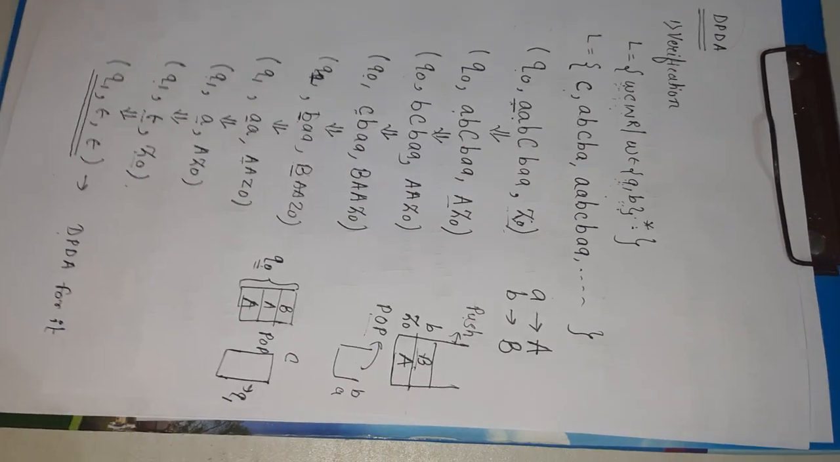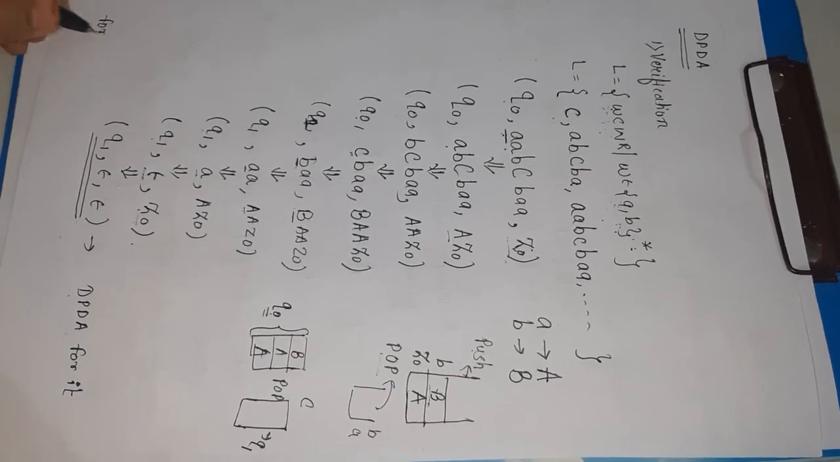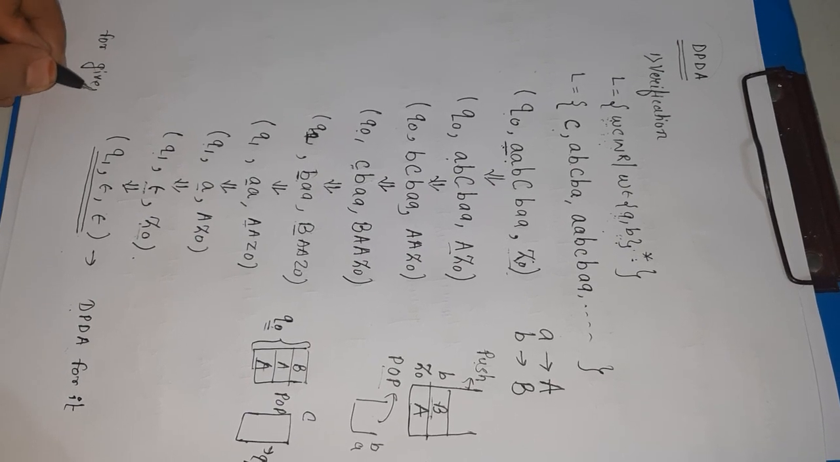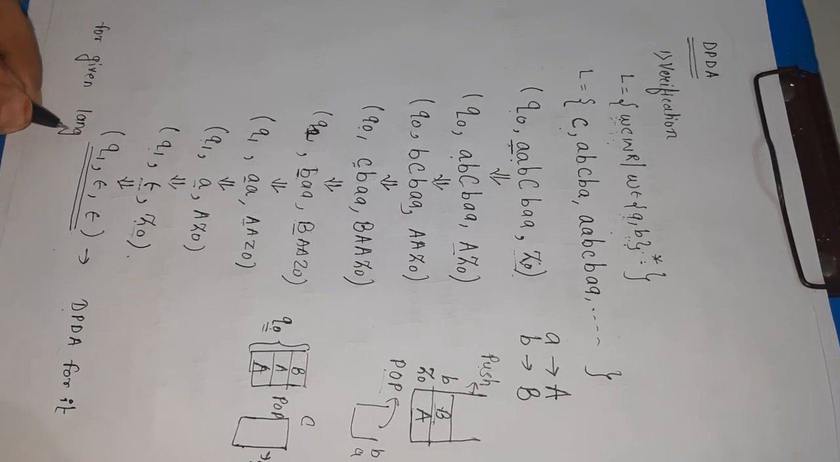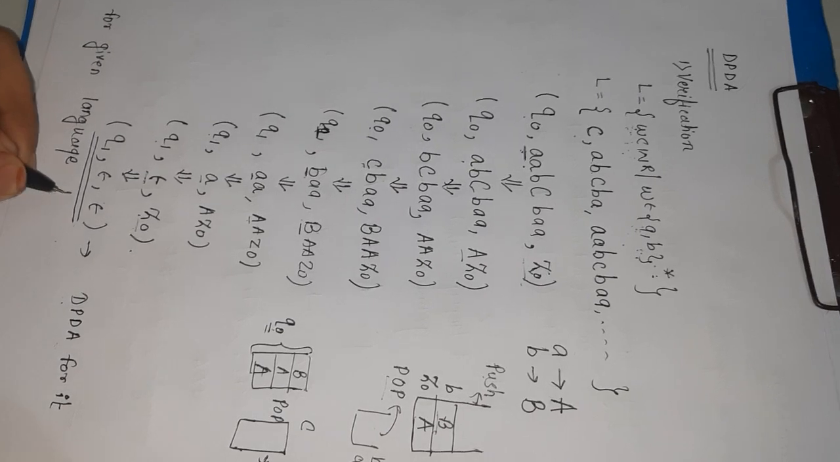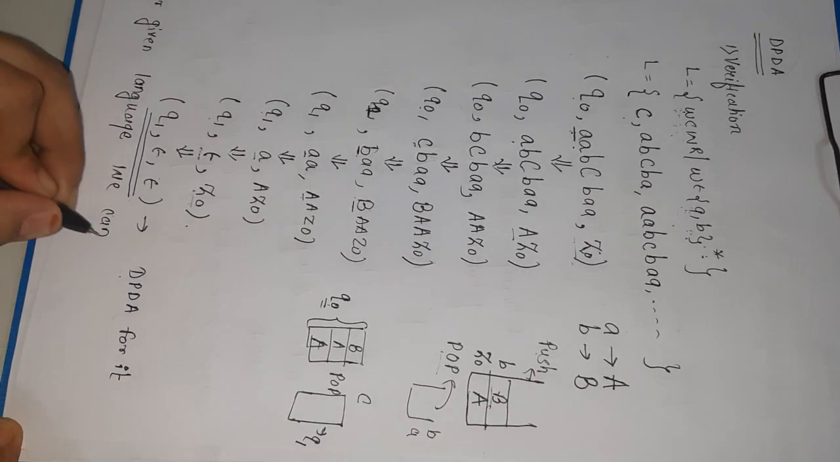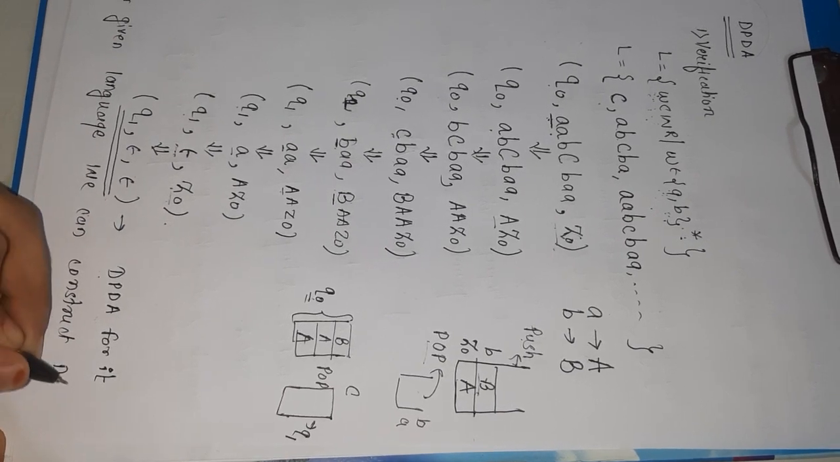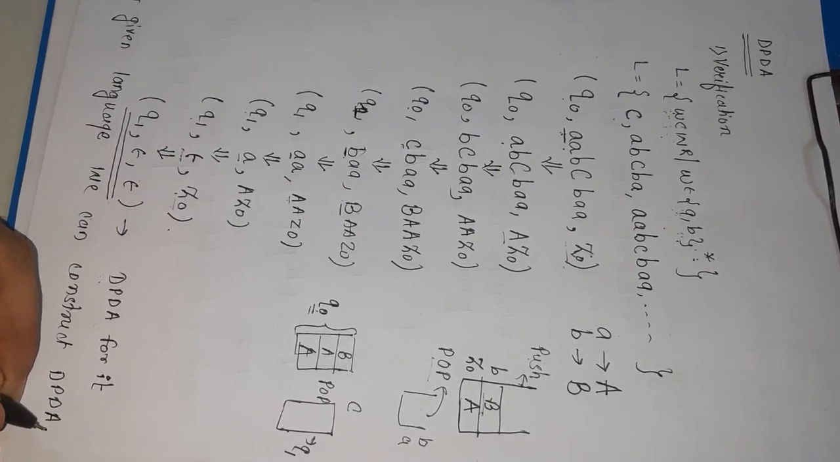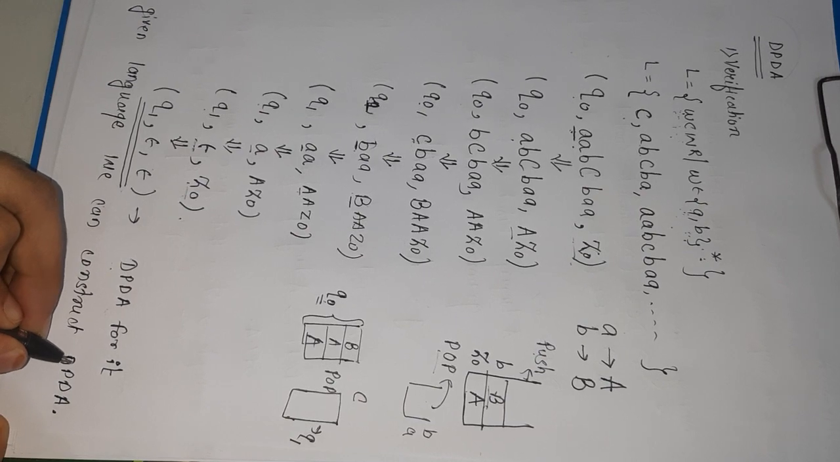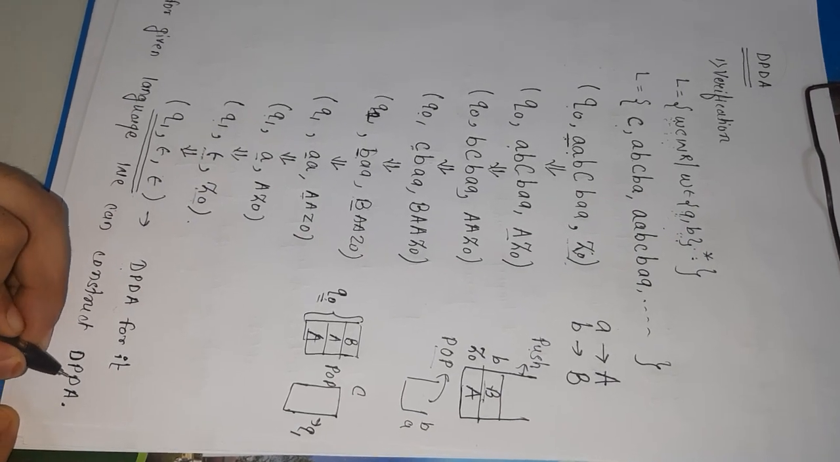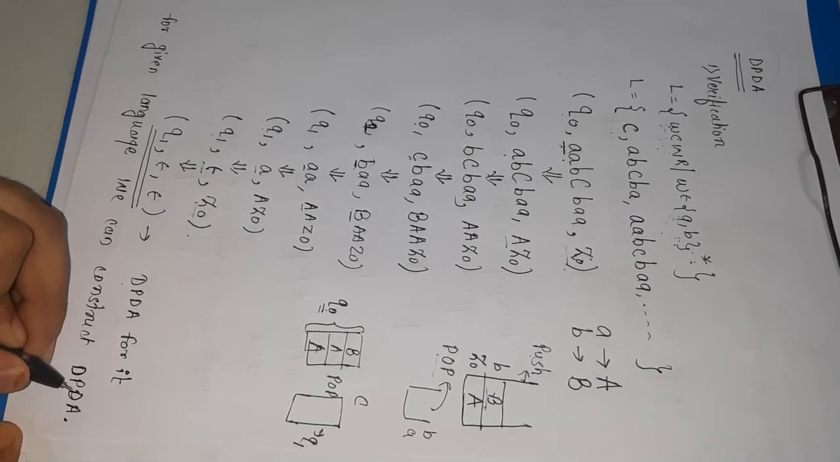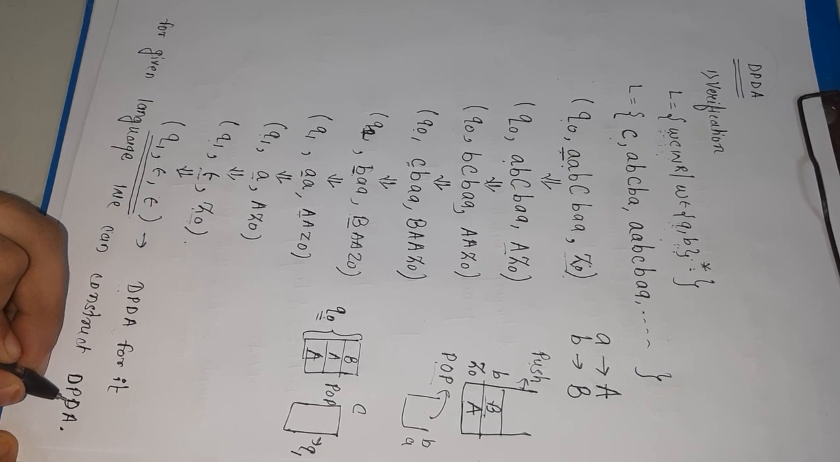Your conclusion should be like this: for the given language we can construct DPDA, and by the definition of DCFL, if you can construct a DPDA for a certain language, it means that that language will be a deterministic context free language.